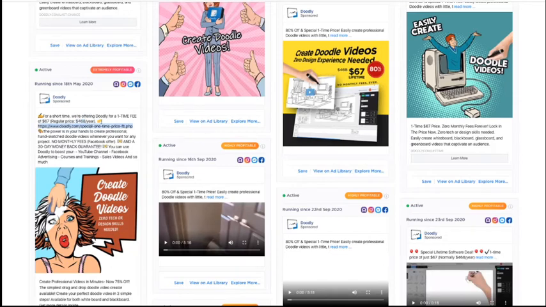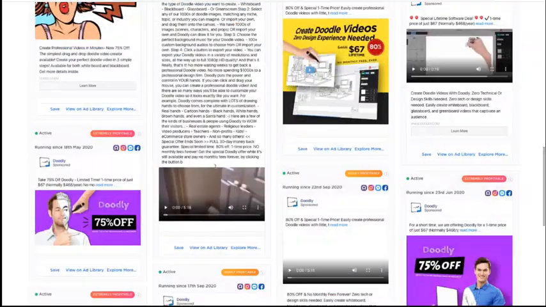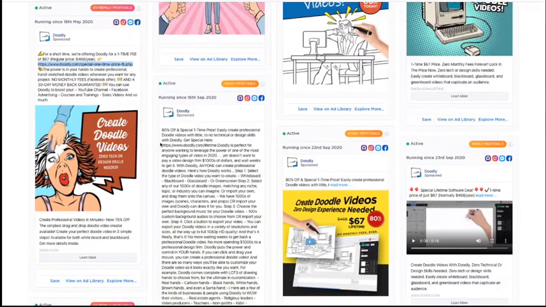You can also see which specific landing page they're leading people to, because it's different for some advertisers. You can see here, this URL is different from this URL. They're directing this ad to this specific URL, and then their video ads, they're directing to a different URL. So I could find out why that's the case. I could go to this URL and I could go to the other URL and compare the differences. What's different and why have they done that?